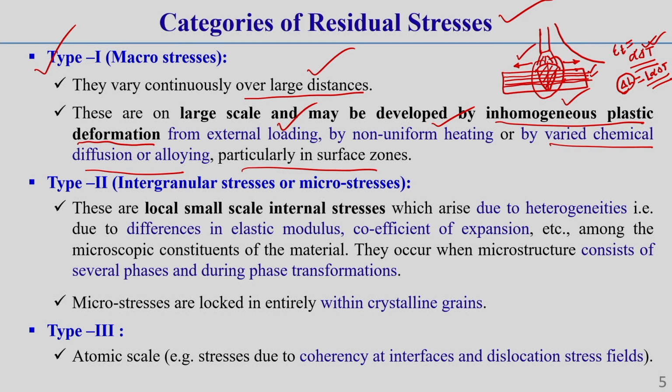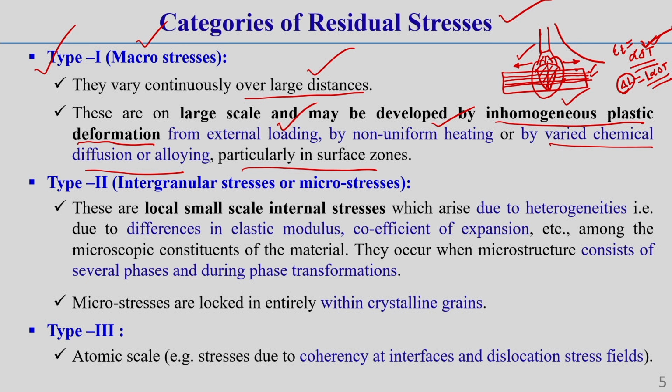So that's why some locked-in restoring force develops inside the body. Due to this restoring or resisting force, it creates some internal stress. That internal stress is actually residual stress. So this macro stress is developed due to this inhomogeneous plastic deformation. This can arise due to temperature distribution, due to inhomogeneous external loading, or it can also be developed due to varied chemical diffusion.